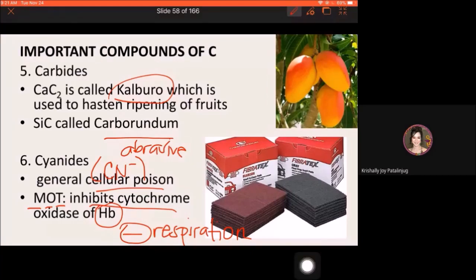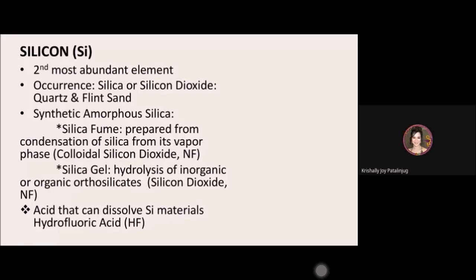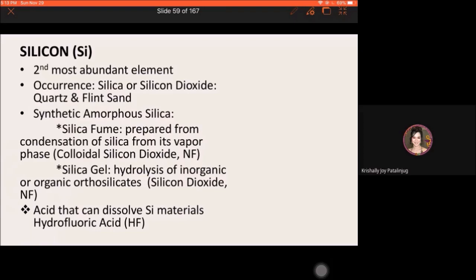Okay. So, overall, these are the important compounds of carbon. After carbon, we have silicon. Silicon is the second most abundant element in the Earth's crust, the element following oxygen. Oxygen is the most abundant element in the Earth's crust. Its common natural occurrence is in the form of silica. Silica is chemically known as silicon dioxide, SiO2.